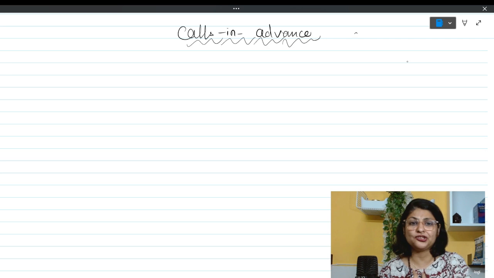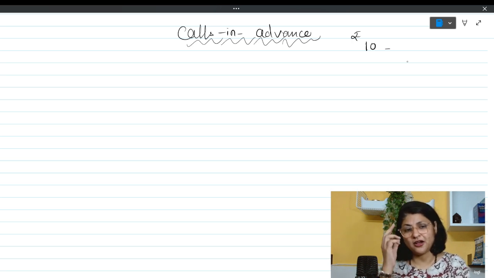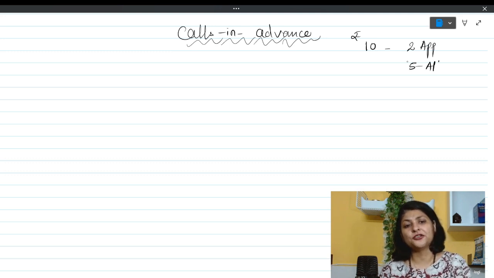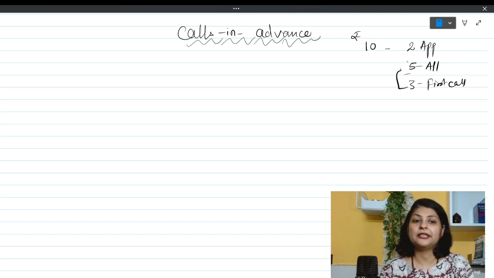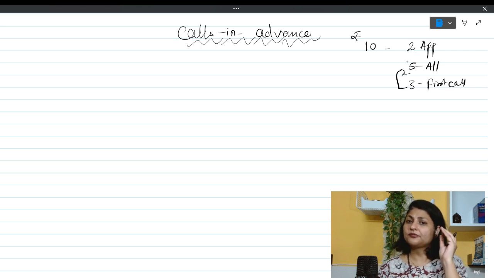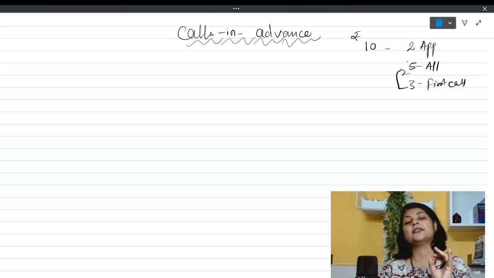For example, the share is of rupees 10 each and the shareholder had to pay 2 rupees on application, rupees 5 on allotment and rupees 3 on first call, and this shareholder has paid the amount along with allotment. The first call money is paid along with allotment. So this is known as calls in advance.